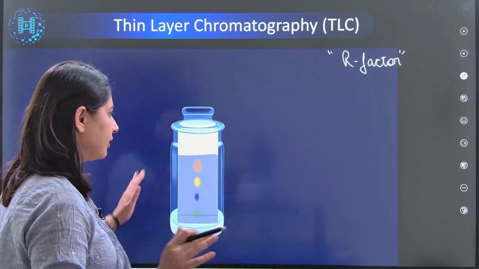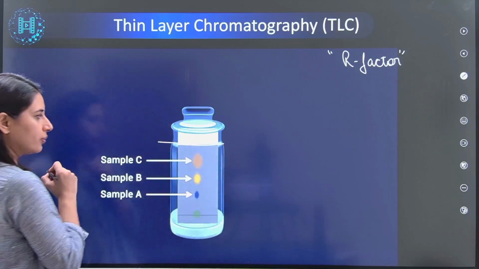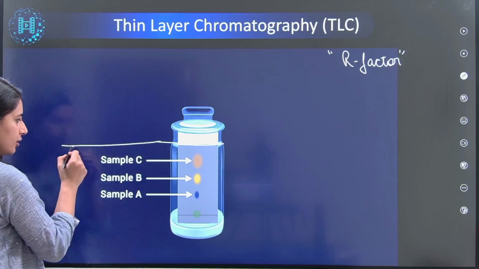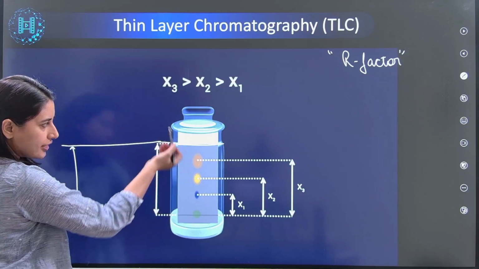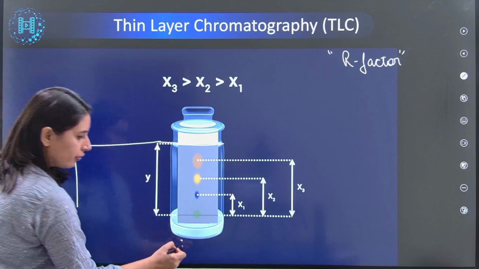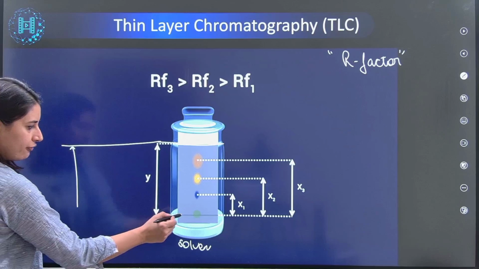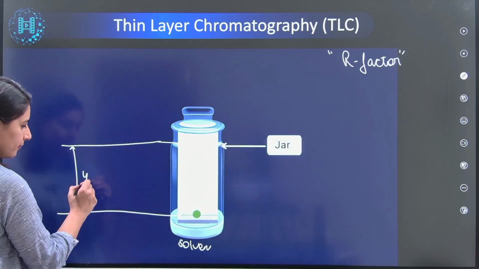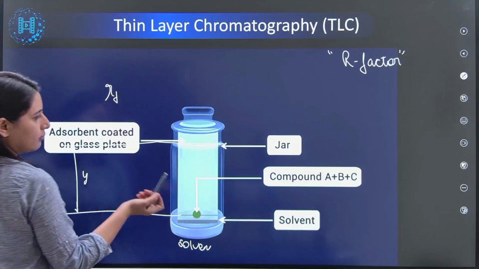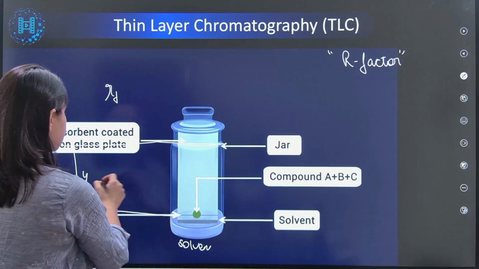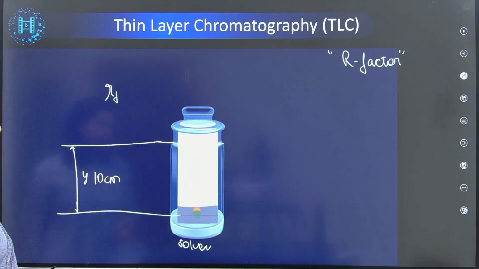Guys, we'll still be here. 1 second, take a look. Till here the water has moved. Please check. Or whatever you are using here has moved till here. We'll call it solvent. This solvent has moved till here. This is the distance y from this marking of the pencil, by the way. And I need to find the R factor ratios. I say that this is 10 centimeter that it has traveled. We can see it from the scale itself.